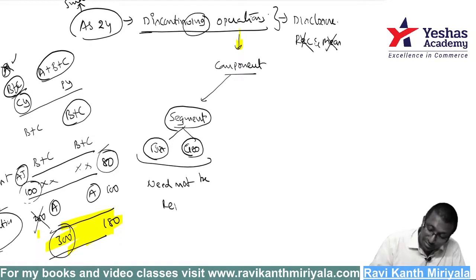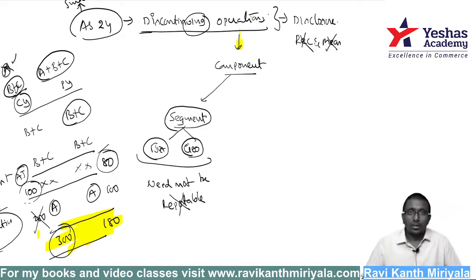What did I say, my dear? It need not be reportable. Means I have a very small segment, hardly 5% of the entire company, and I decided to sell. Still you fall under accounting standard 24. That segment which you want to discontinue, you want to sell off.